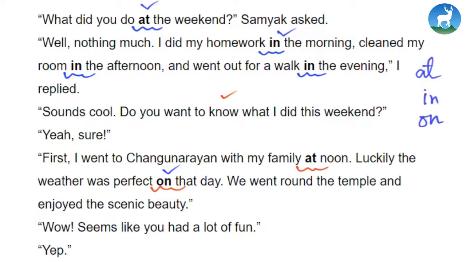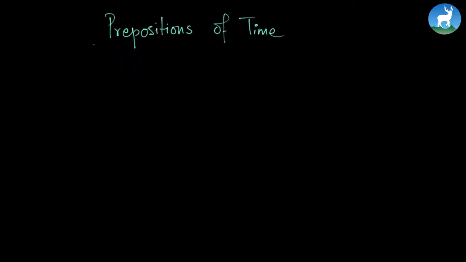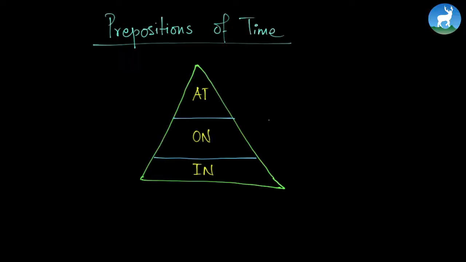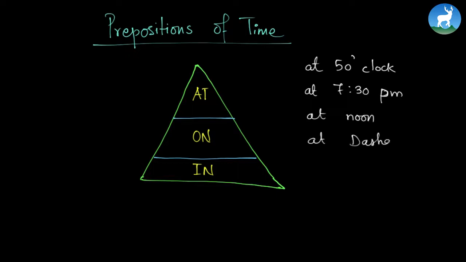Let's study about them. Prepositions of time. We have three different kinds of prepositions. They are at, on, and in. I have tried to draw them in a triangular form. I'm going to give you some examples. The first one is at 5 o'clock, at 7:30 p.m., at noon, at dasai.